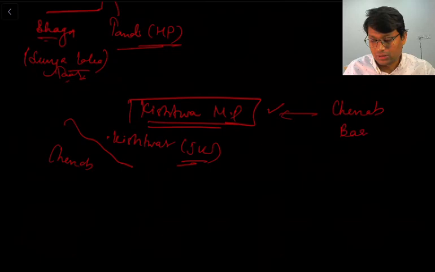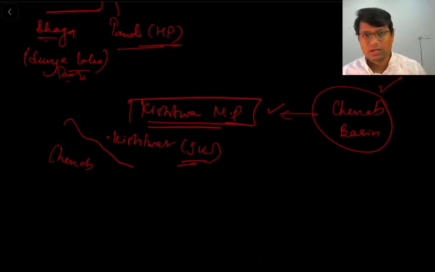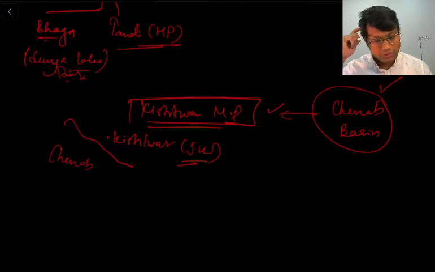So this is in the Chenab basin, right? As in the 2020 question paper, you might have seen that there was a question on river basin and the associated biodiversity regions, right? So there were wildlife sanctuaries and national parks, and we had to find out which were in the particular basin of the Kaveri river, right? Similarly, if you remember that Kishtwar is in the Chenab basin, it may help us in any question in future. Fine. So that was about the Kishtwar National Park.